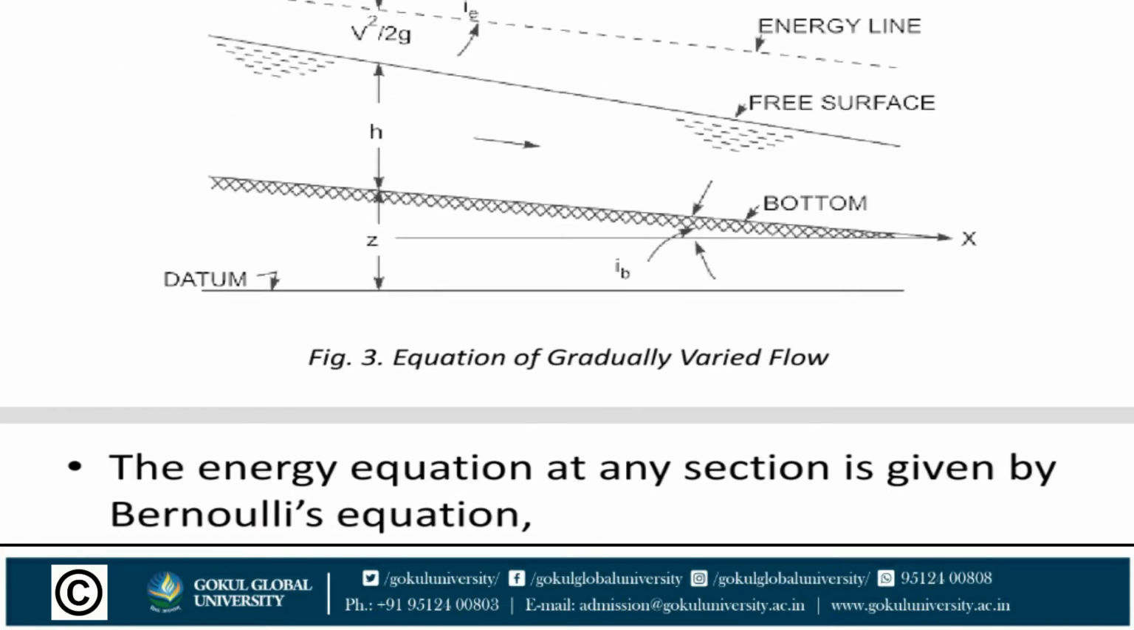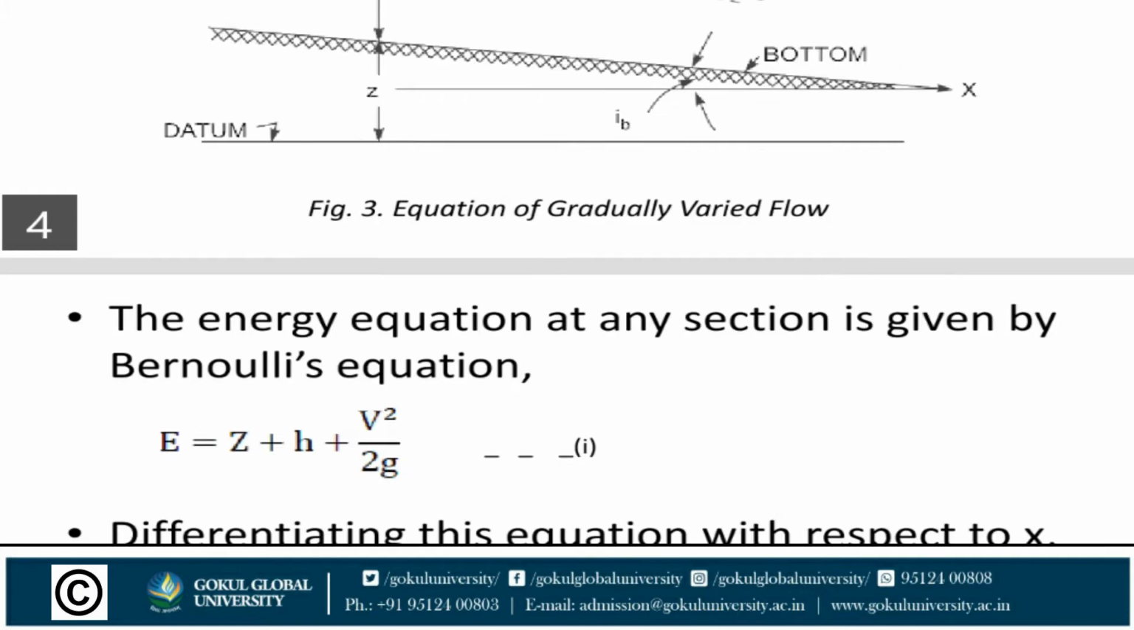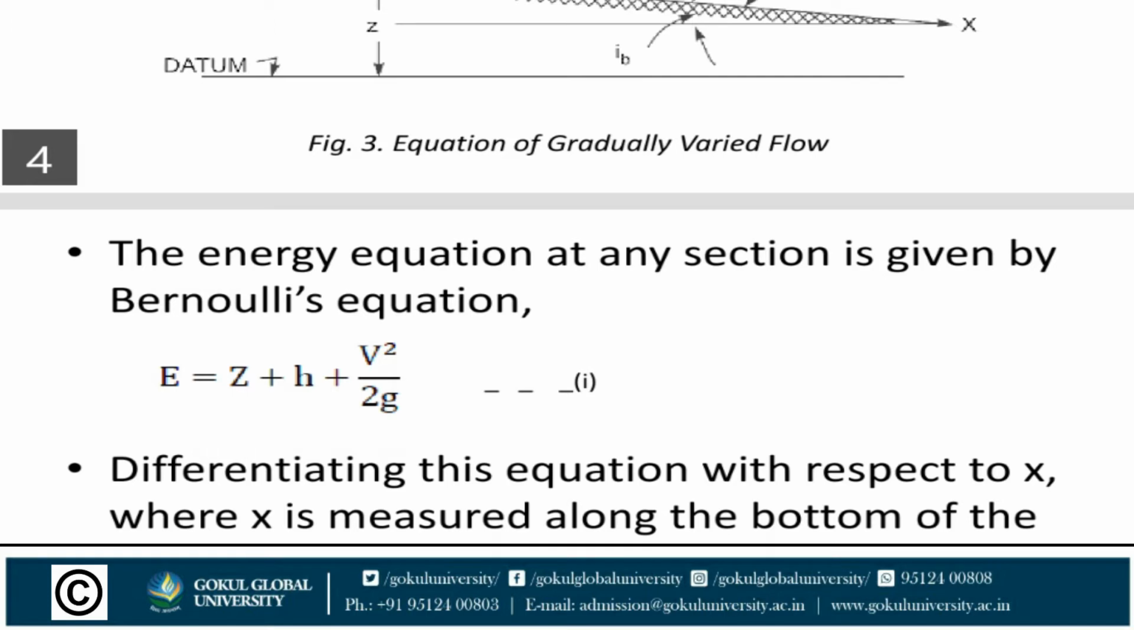Here is the figure for the equation of gradually varied flow. Z is the datum height, H is the depth of flow, and V square upon 2g is the kinetic energy. The energy equation at any section is given by Bernoulli's equation: E is equal to Z plus H plus V square upon 2g.